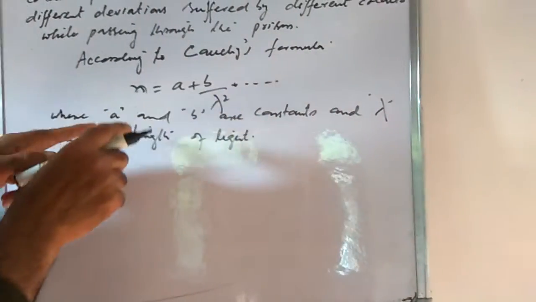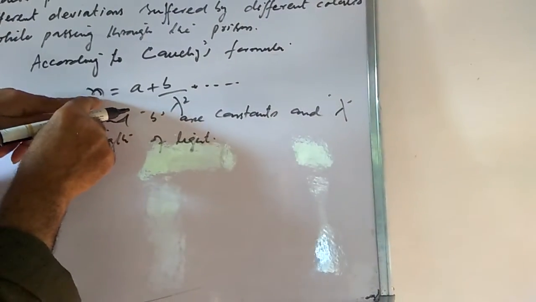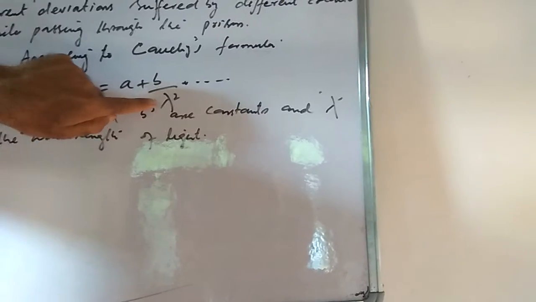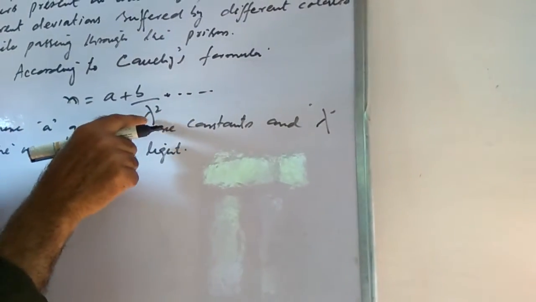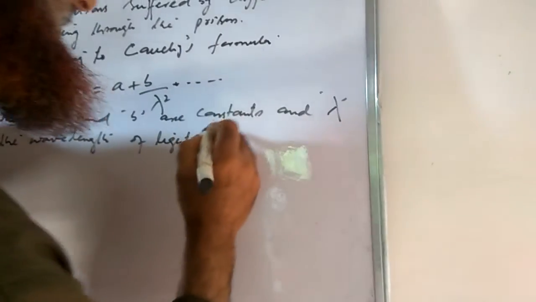Now, what we conclude from this relation is that the refractive index of the medium or the material depends upon the wavelength of the light incident on that material. We will write it here.